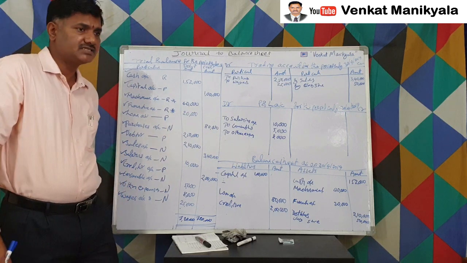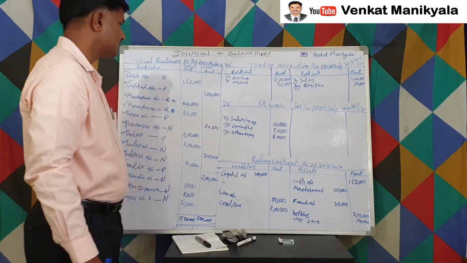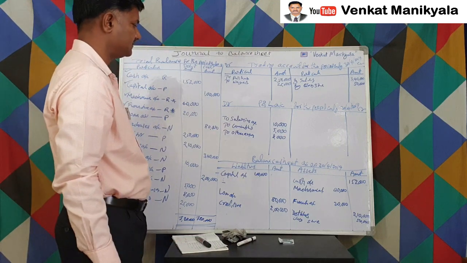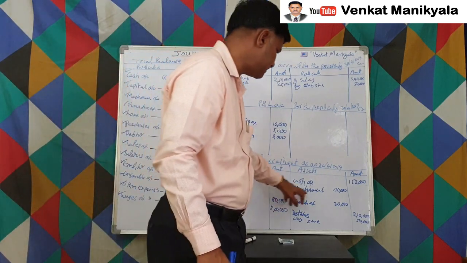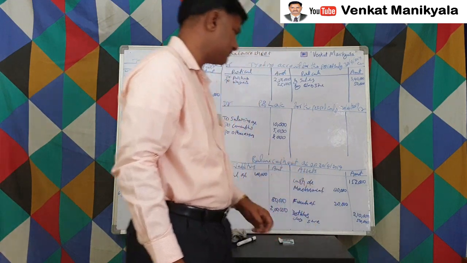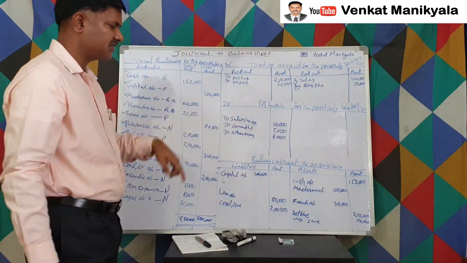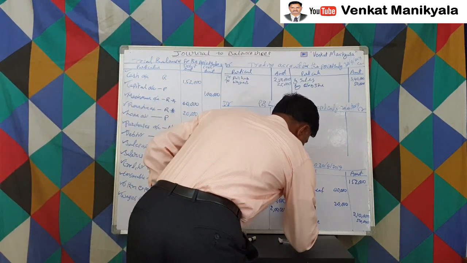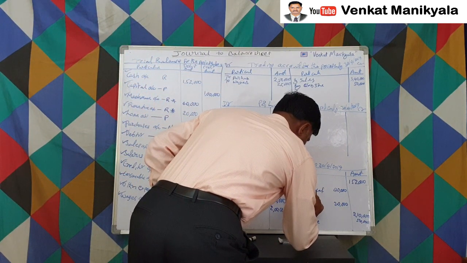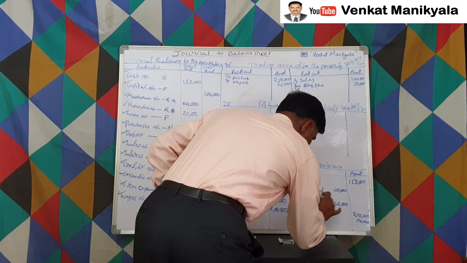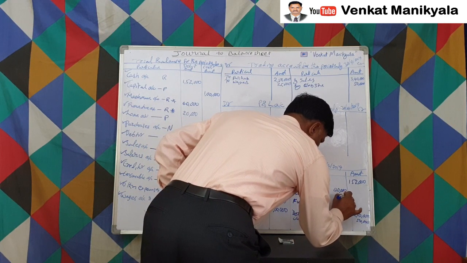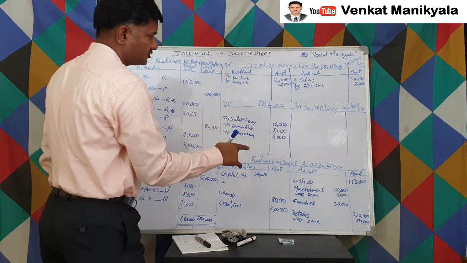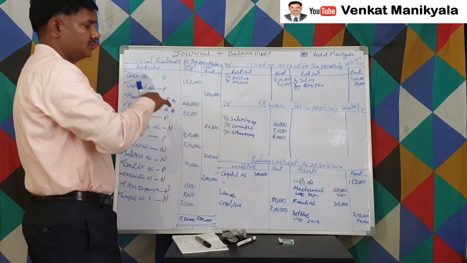So we have a depreciation on two assets. How much depreciation are we supposed to do? 10% of the assets. So how many assets do we have? Machinery 40,000 and furniture 10,000. So 10% of machinery 40,000 is 4,000. So less depreciation 4,000. Remember that 4,000, one more transaction we have to do.